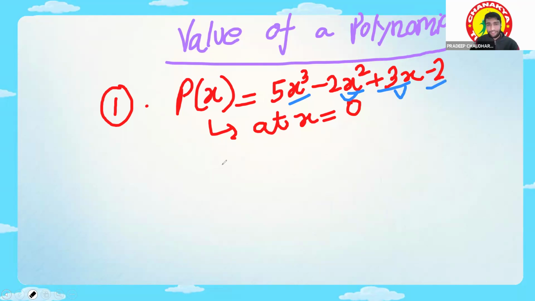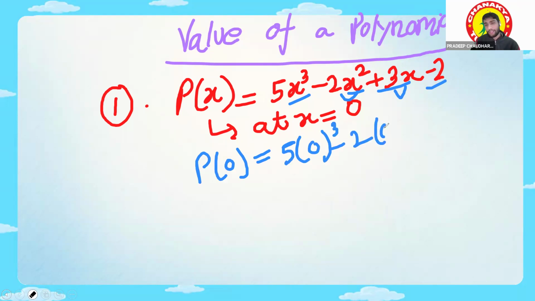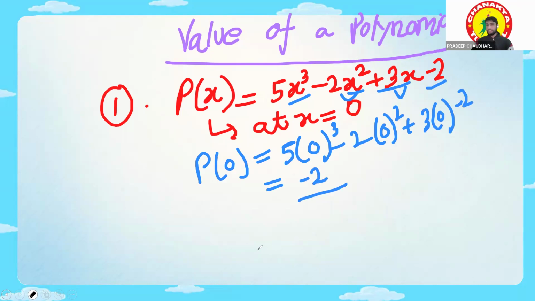We can also write it like this: p(0) is equal to 5 times 0 cube minus 2 times 0 square plus 3 into 0 minus 2, which is -2. That's why the value of this polynomial at 0, p(0), is equal to -2. Is it clear, everyone? Yes, sir.